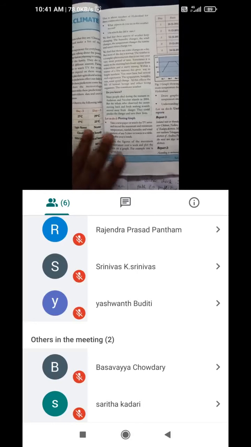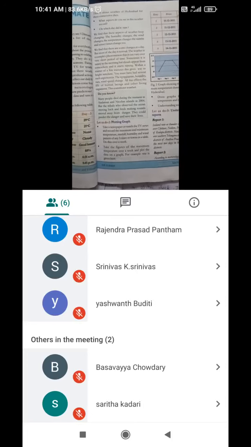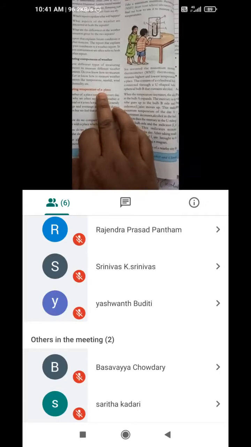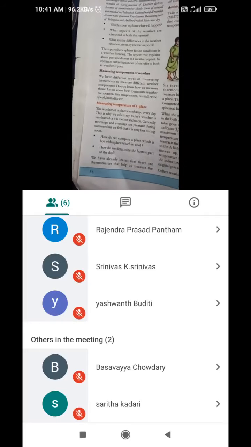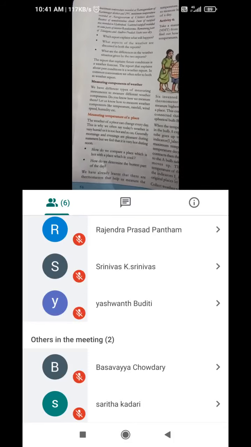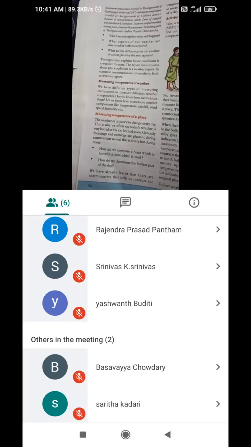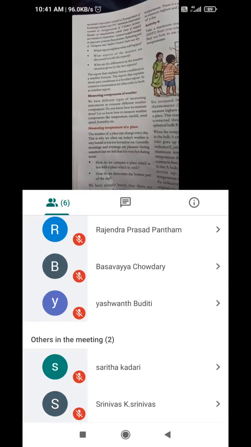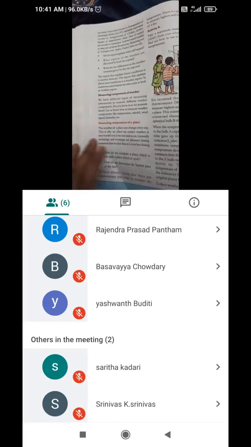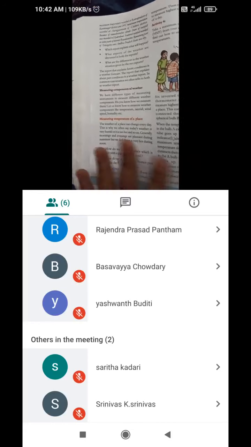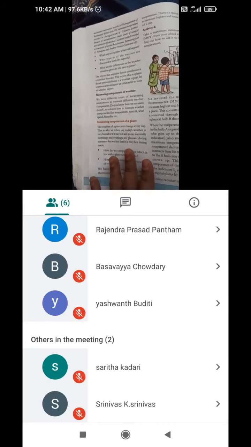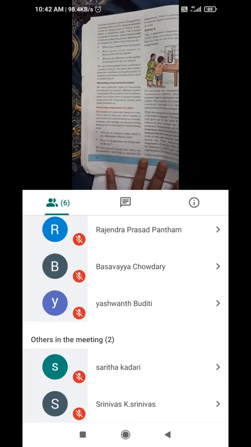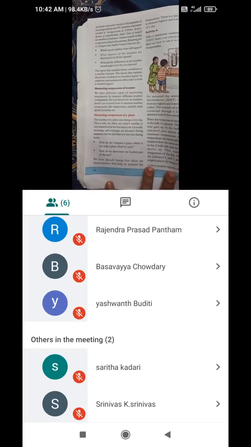So temperature, humidity, rain and wind speed also we will consider, according to which there are weather reports and weather forecasts. What is a weather forecast? It explains the future condition. Is it correct, Nana? Yes, a weather forecast explains the future condition, and a weather report is about whatever happened in the past, the previously happened condition. So that is the difference between weather forecast and weather report.